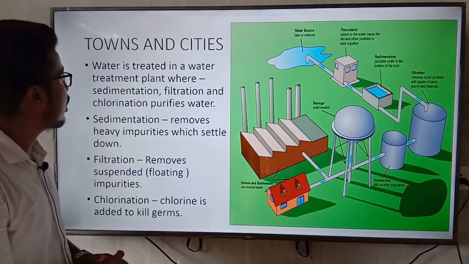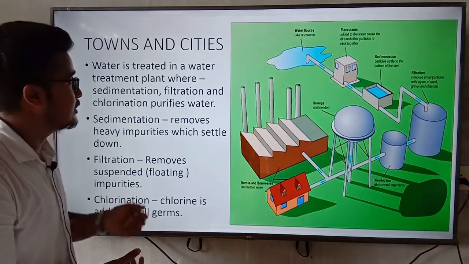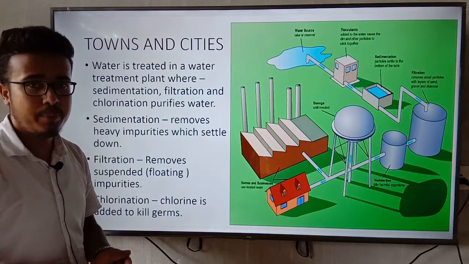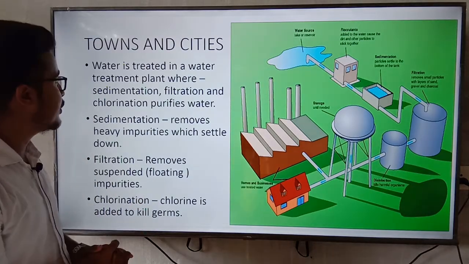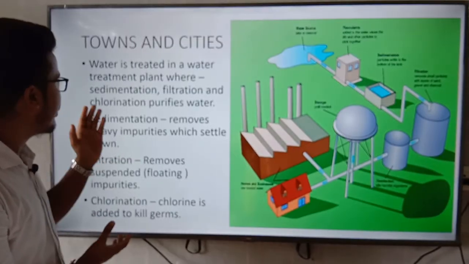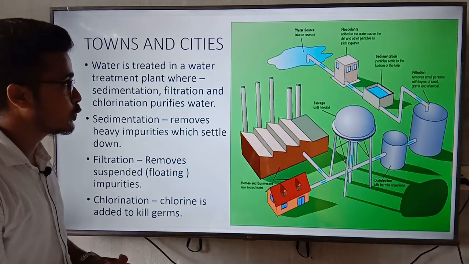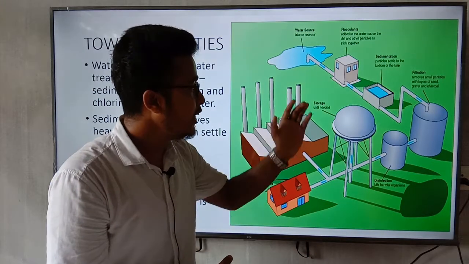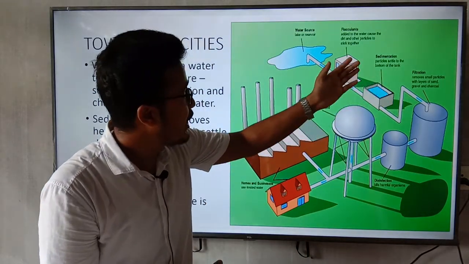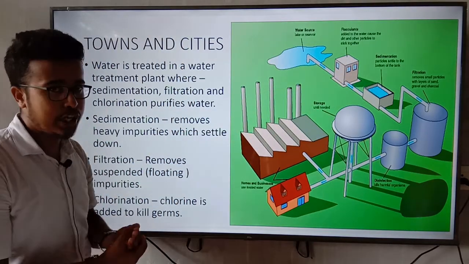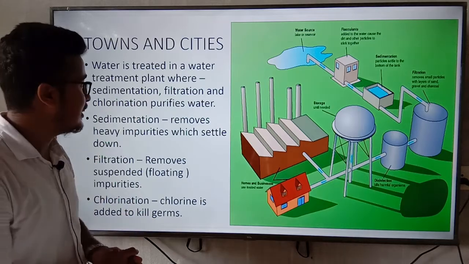Now the next topic is towns and cities. How is water treatment in a town or city done? The water is treated in a water treatment plant where sedimentation, filtration and chlorination purify the water. Here you can see filtration and sedimentation. These are the processes done in water treatment in towns and cities.